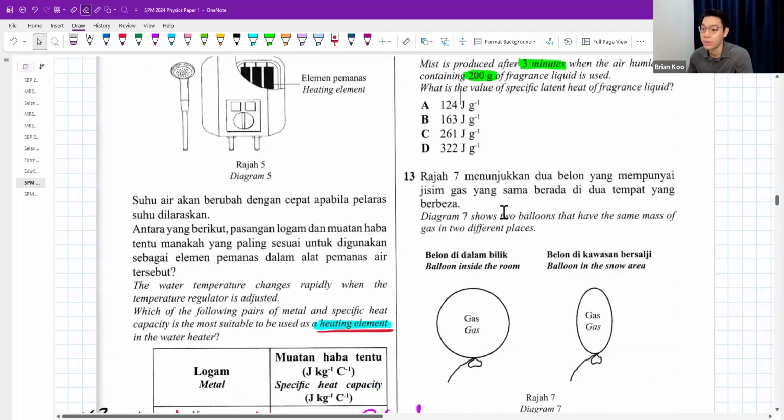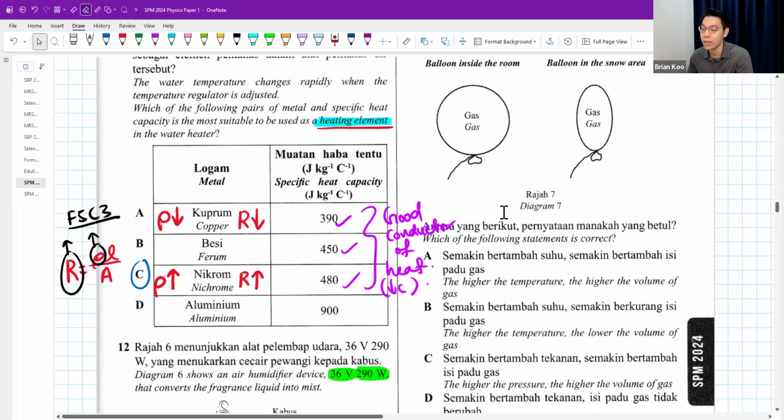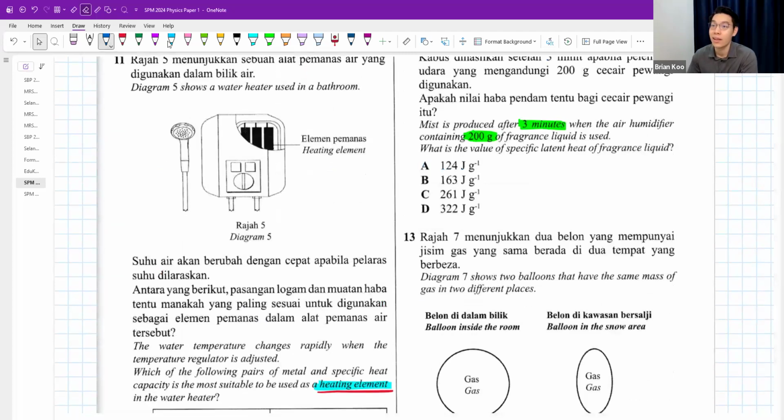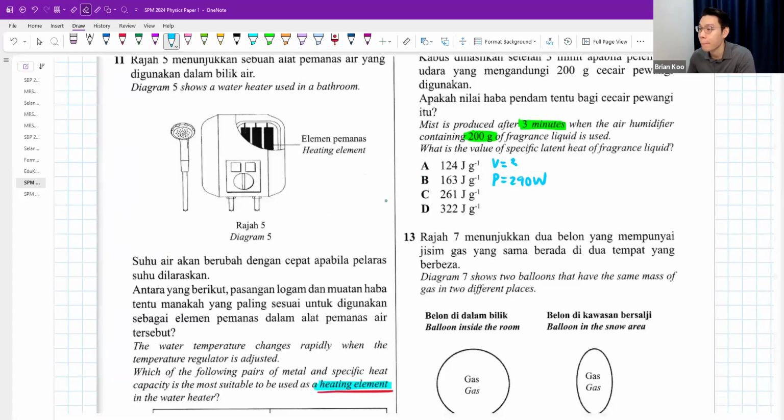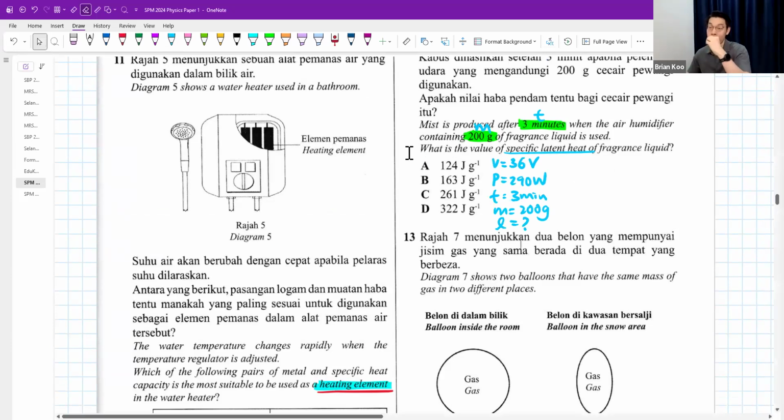So we have 36 volts, 290 watts. Let me just put down 36 volts. And then I have time and also mass. All these are from the question, and I want to find latent heat, which is L. So the moment you write down all this information, you realize immediately, according to our formula sheet, I definitely have to use this formula for latent heat, Q equals mL.